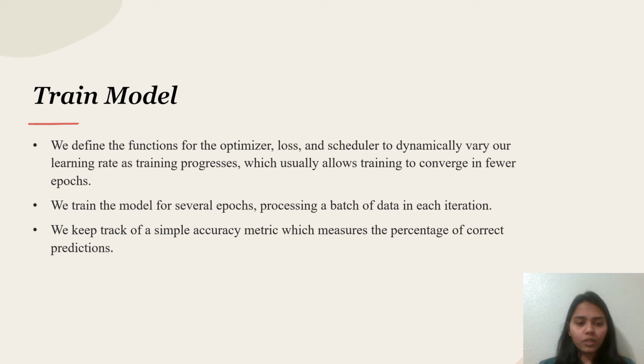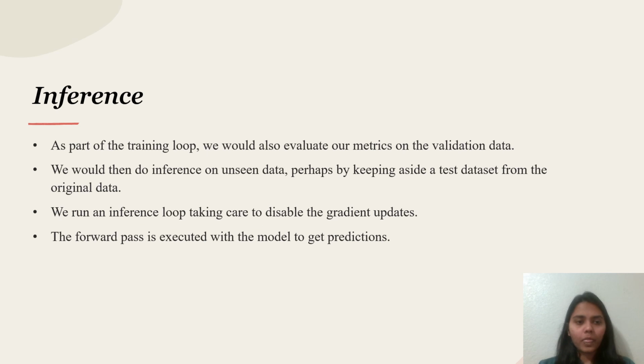We keep track of a simple accuracy metric which measures the percentage of correct predictions. Inference. As part of the training loop, we also evaluate our metrics on the validation data. We run an inference loop, taking care to disable the gradient updates. The forward pass is executed with the model to get predictions.